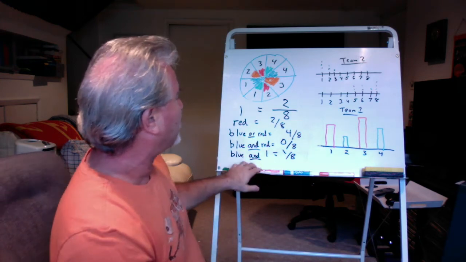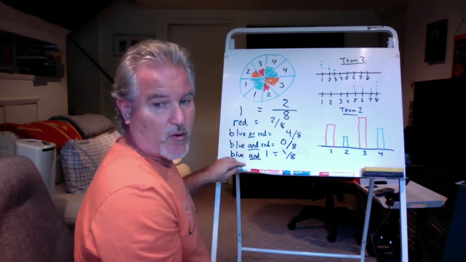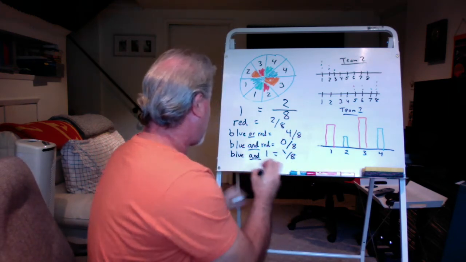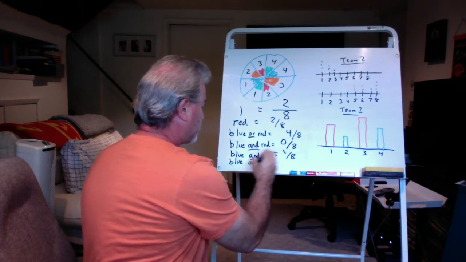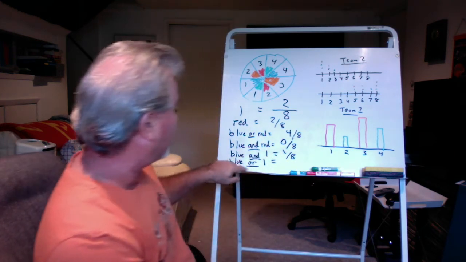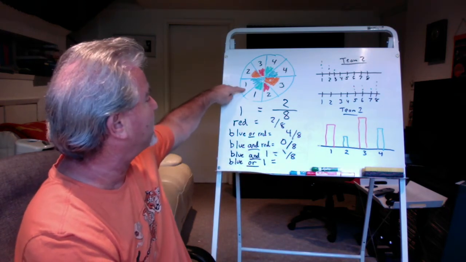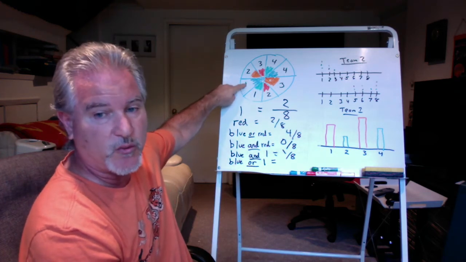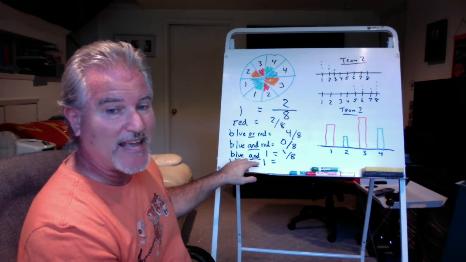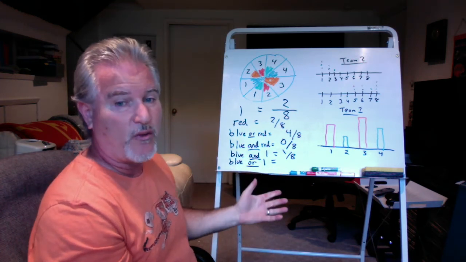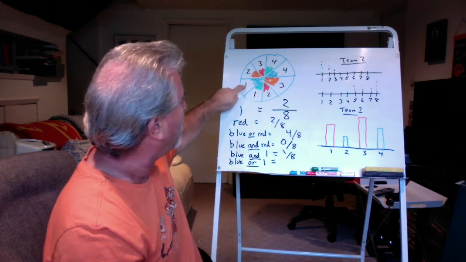All right, and one last one. Let's say it's blue and a 1, okay? So if I say blue or a 1. So the big difference being or, okay? Blue and a 1 means it has to happen at the same time, and there's only one space where there's a 1 and a blue at the same time. Blue or a 1 means I can count up all the blues and all the 1s. So how many blues are there? There's 2 blues and there's 2 1s.